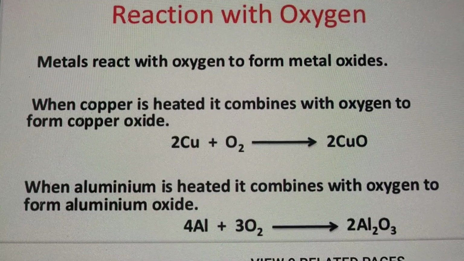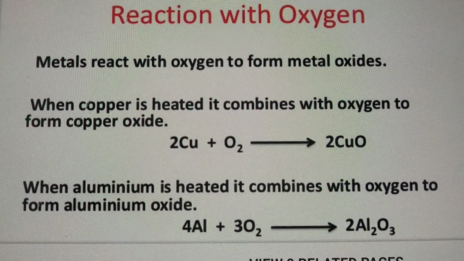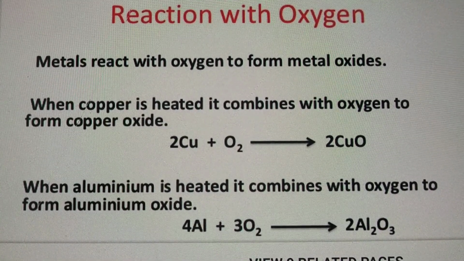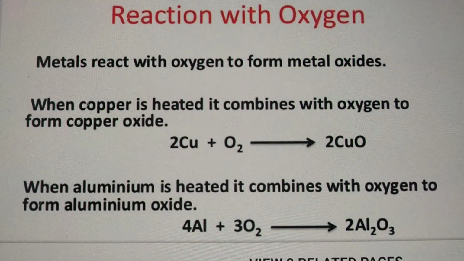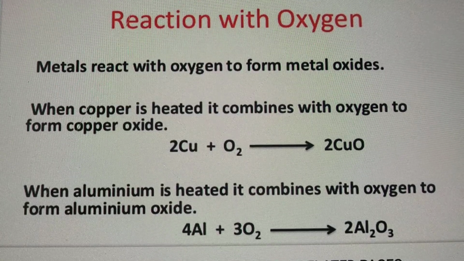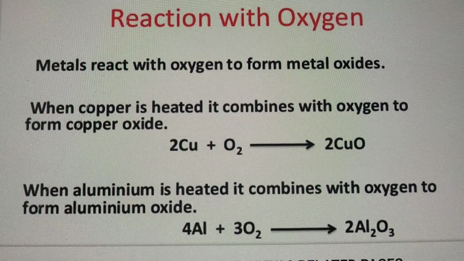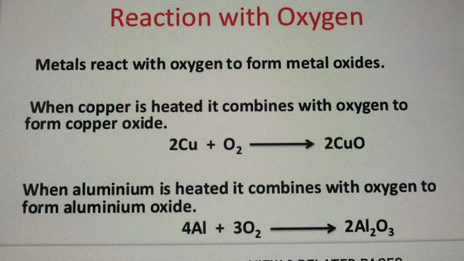Here I have taken the examples of two metals, copper and aluminium, only. More metals can react with oxygen to form the metal oxide. Like magnesium, when it reacts with oxygen, it forms magnesium oxide.